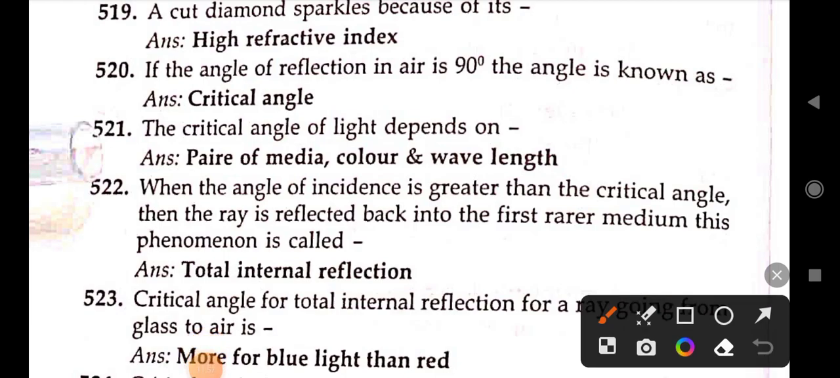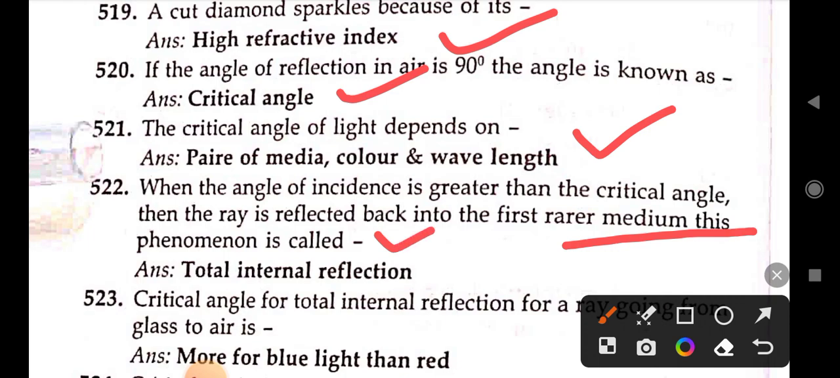A cut diamond sparkles because of its high refractive index. If the angle of refraction in air is 90 degrees, the angle of incidence is known as the critical angle. Next, the critical angle of light depends on the pair of media, color, and wavelength. Next, when the angle of incidence is greater than the critical angle, the ray is reflected back into the first rarer medium. This phenomenon is called total internal reflection.